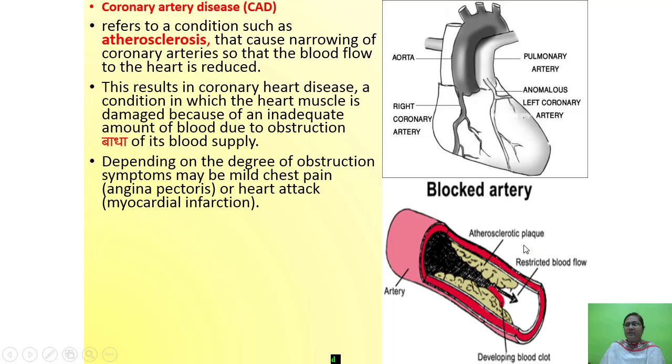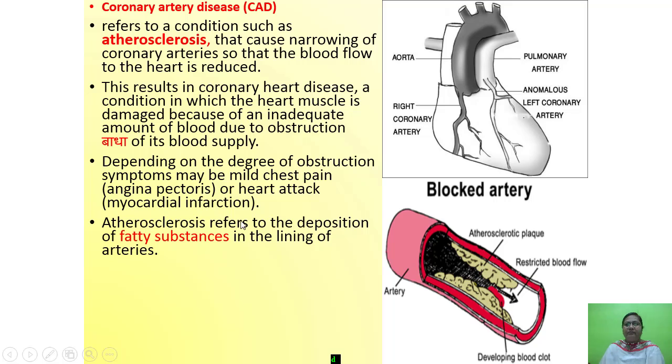So this is the arteriosclerotic plaque, and this is restricted blood flow, means whatever blood is flowing becomes slow or narrow, or you can say blood flow becomes low. Then depending on the degree of obstruction, symptoms may be mild chest pain, angina pectoris, or heart attack, that is myocardial infarction.